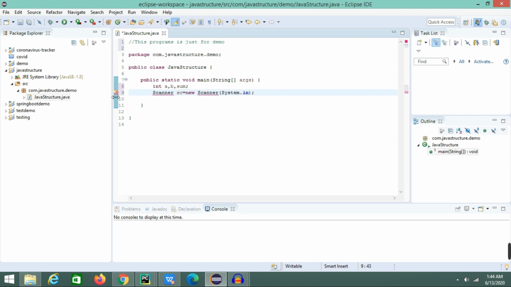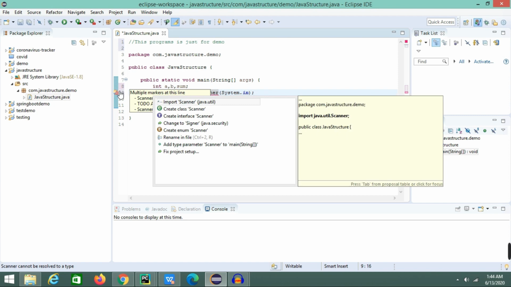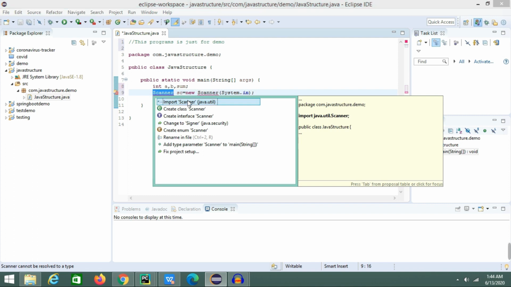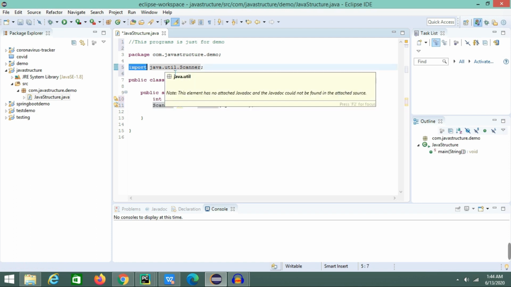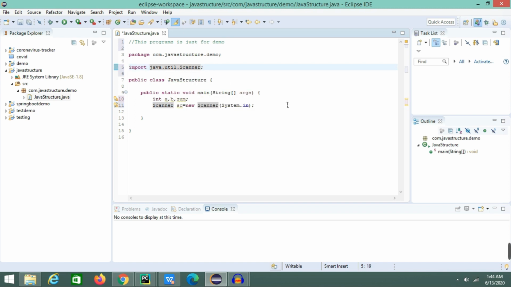Just see here, we are getting an error because this is a class coming from another package, right? So you have to click over here and import it from the java.util Scanner class. Okay, once you click on it, we can see the third statement is the import, and it's coming from the util package and the class name is Scanner.